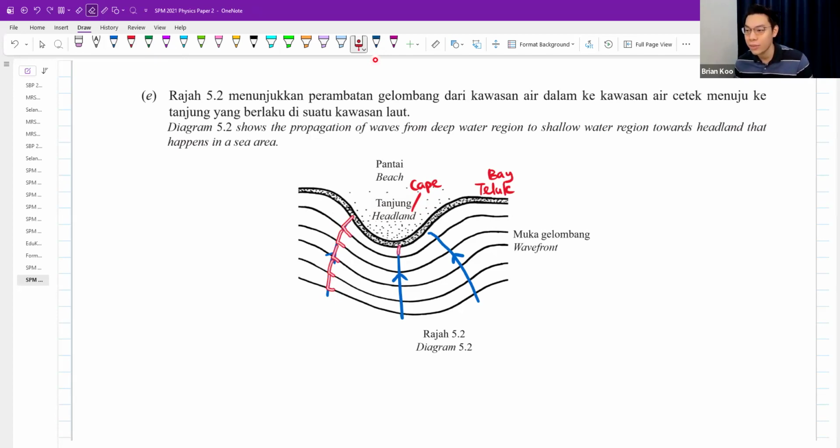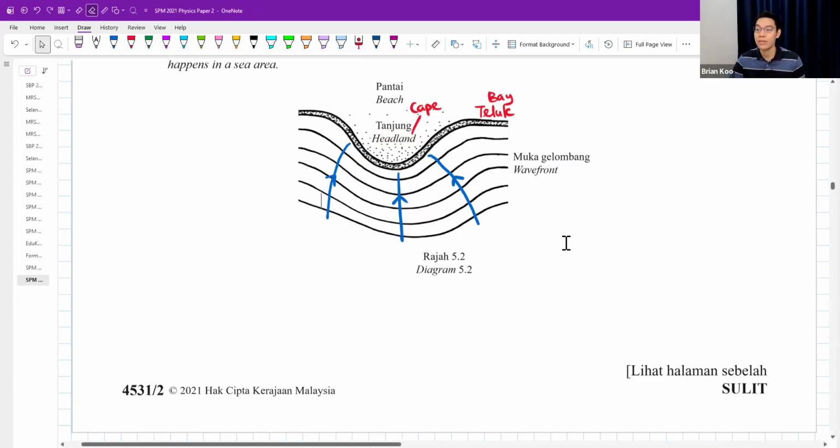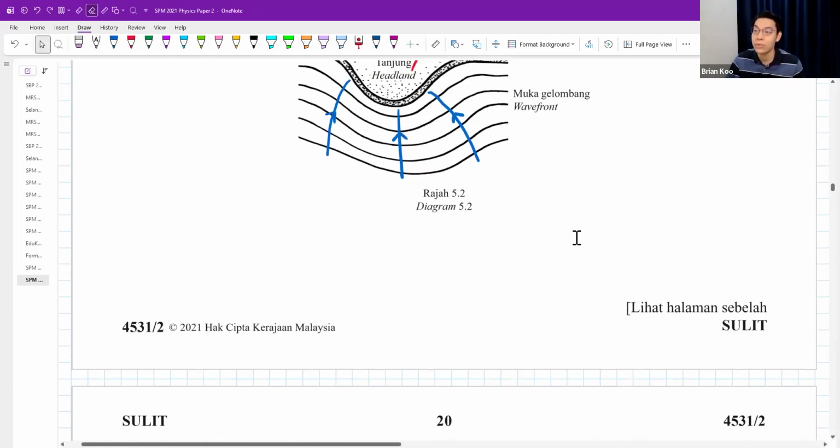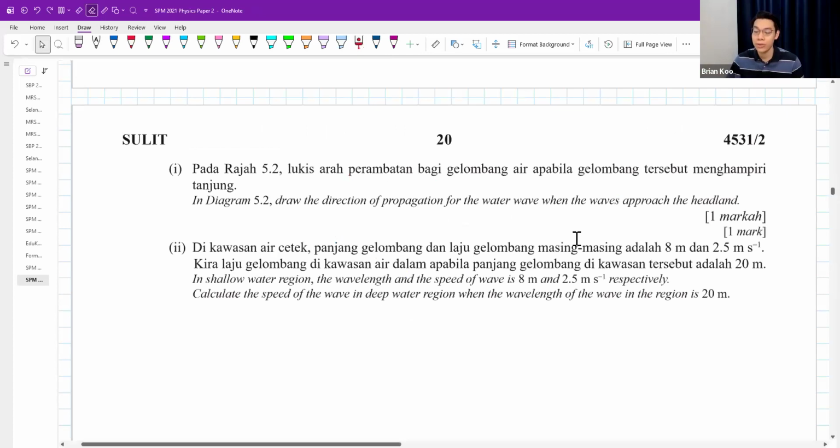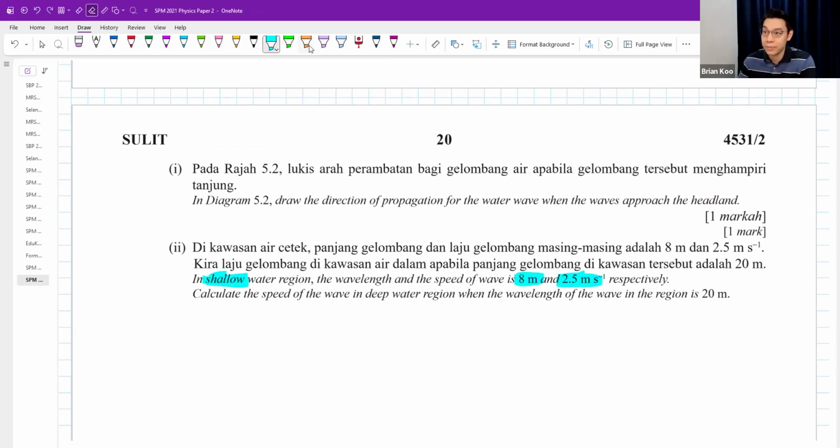Kind of lah, right? Don't have to be too perfect, but as long as we can see it is bending towards the headland, then correct already. You want to draw more arrows also can. 5 arrows, 6 arrows, up to you. But minimum 2. Okay. Then in part 2, they say, in the shallow region, the wavelength and speed of water wave is this. Calculate the speed in the deep region when the wavelength is 20 meters.